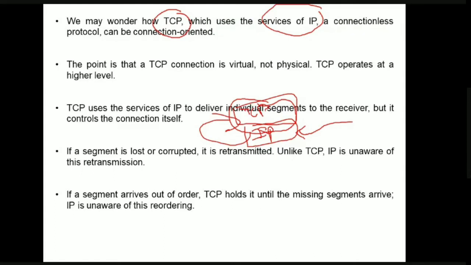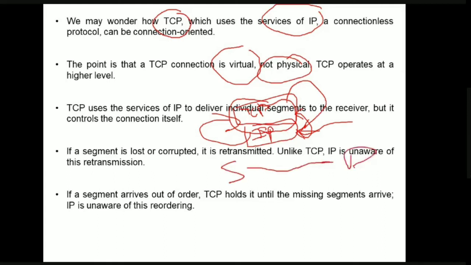How can TCP be called a connection oriented protocol? Here the TCP connection is a virtual connection. It is not a physical connection; it establishes a virtual path. TCP operates at a higher level compared to the network level. TCP uses the services of IP to deliver the individual segments to the receiver, but the virtual connection between sender and receiver is controlled by TCP itself. IP is in no way concerned with controlling this connection. Only TCP controls the connection.